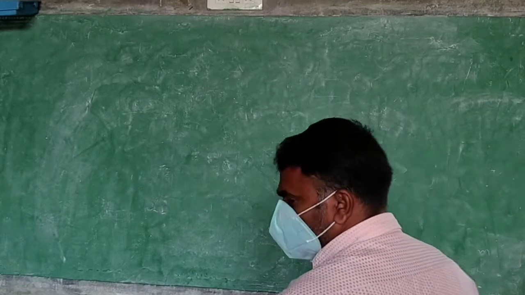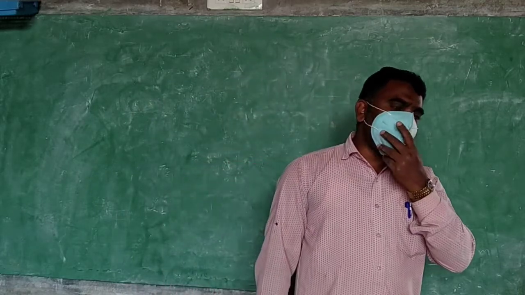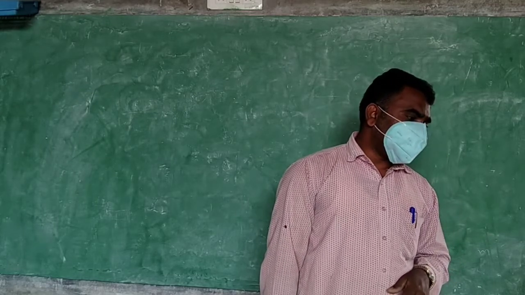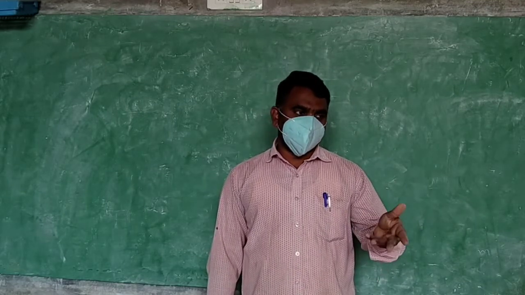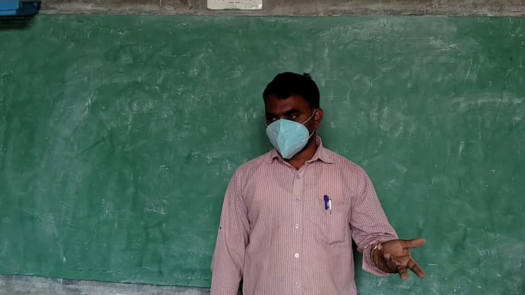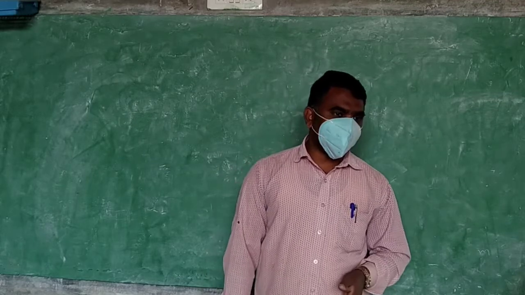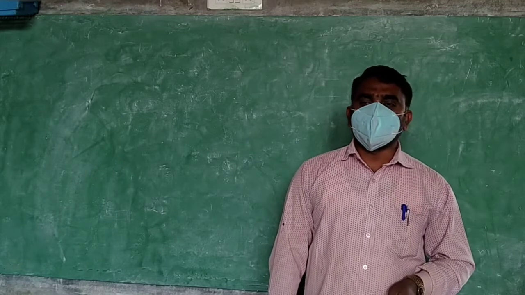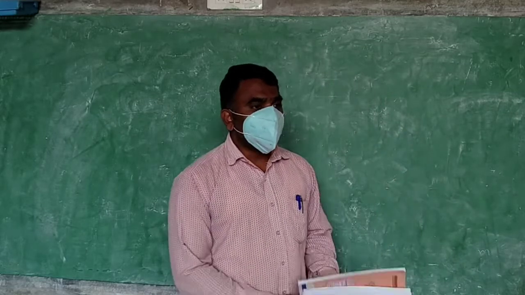Okay. Next, another topic is there. Let us estimate again. Yesterday you have done the estimate. Like that, again you are estimating, but here what numbers are there? Big numbers are there. Yesterday small numbers were there. Today big numbers are there. 84 means you are taking 80, 92 means you are taking 90, 49 then you are taking 50. Now we have to take the closest 100, because these are big numbers.